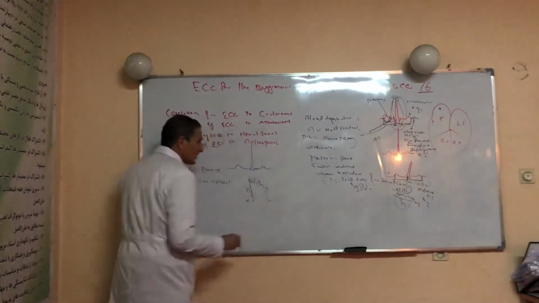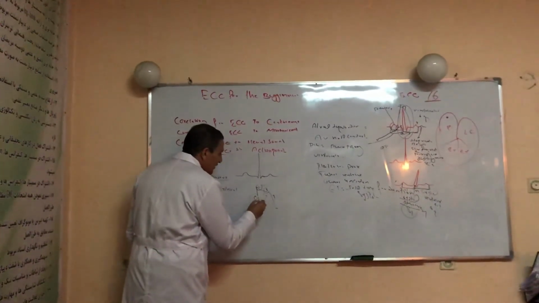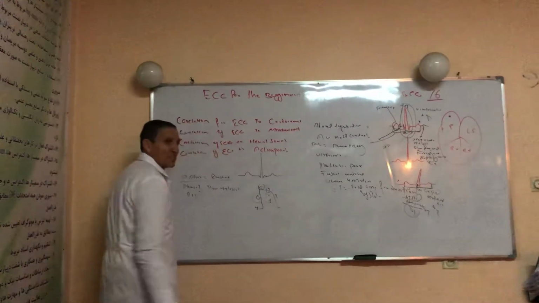During this plateau phase, calcium comes from outside the cell into the inside, and this calcium also stimulates the endoplasmic reticulum.